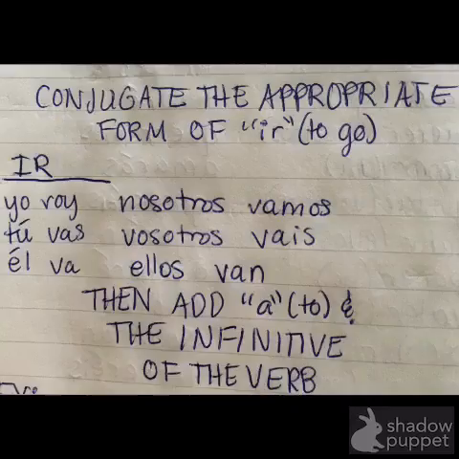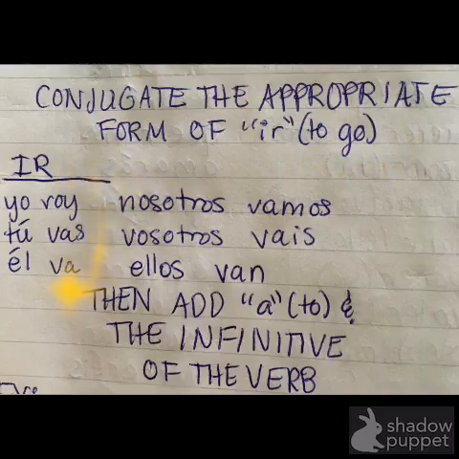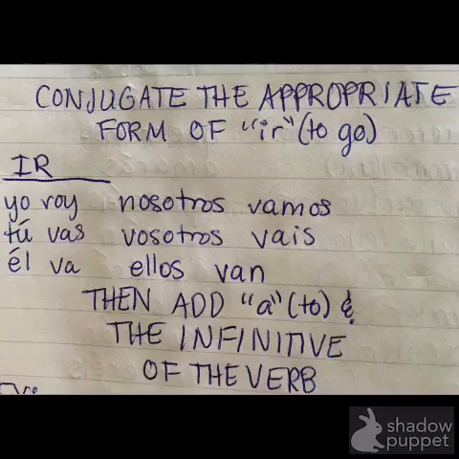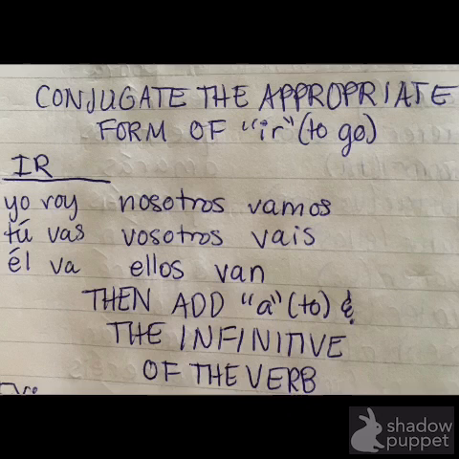So you conjugate the appropriate form of ir for the appropriate subject. So yo voy, tú vas, él va, nosotros vamos, vosotros vais, ellos van, and then you simply add a, which means to in Spanish, and the infinitive of the verb. So just the main verb that you have, the infinitive always ends in er, ir, ar.